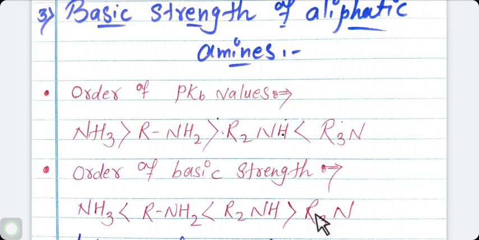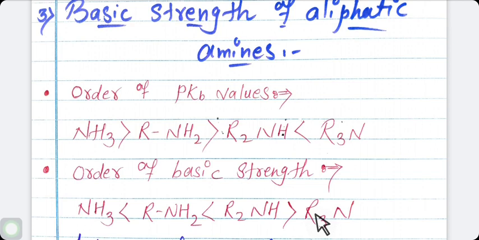It is the condition. I am repeating here. The greater the stabilization of the conjugate acid, the more on the right side the equilibrium will lie, and the stronger will be the base and the smaller will be its pKb value. Actually, basicity of amine is related to the structural effect which influences stabilization of various species. The greater the stabilization of the protonated amine, that is the conjugate acid, the greater is the basicity of the amine.